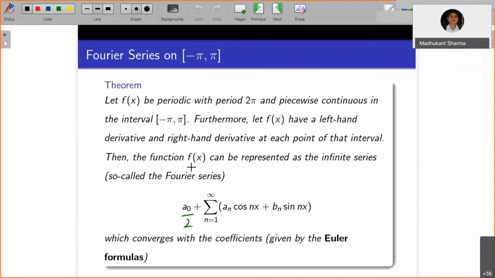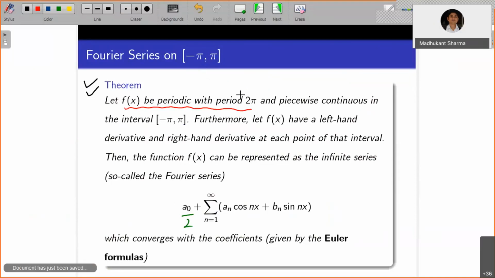Let's take the Fourier series on minus pi to pi, for which you have the guarantee from this theorem. The very first thing to look at is that f of x must be periodic with period 2 pi. That's the very first thing you have to check, whether the function is periodic with period 2 pi. We are right now working with the period 2 pi interval.